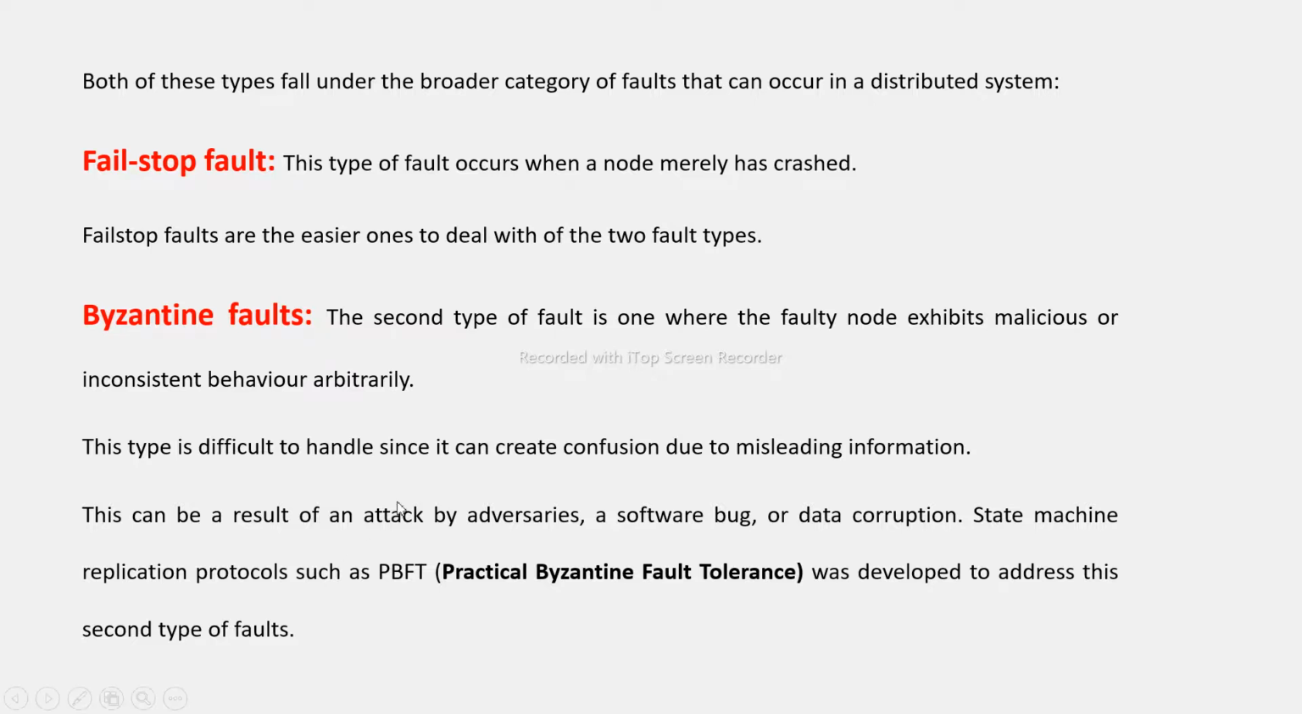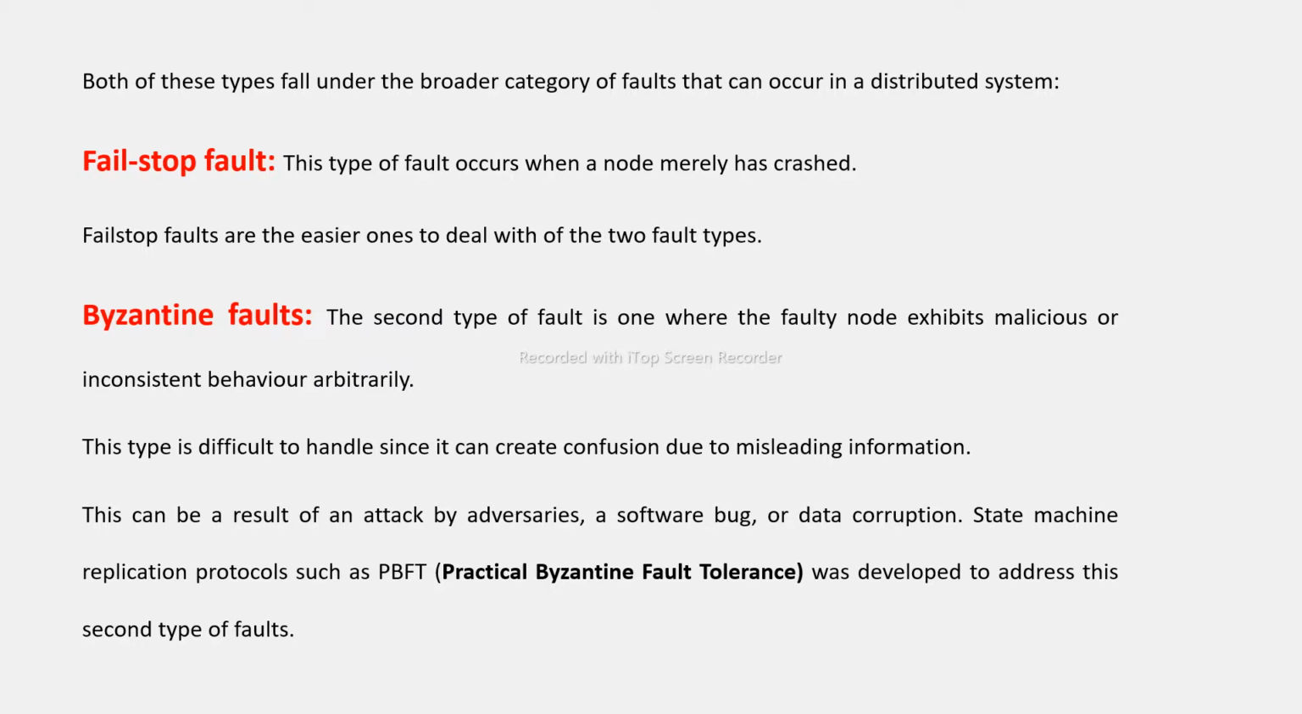This type is difficult to handle since it can create confusion due to misleading information. This can be a result of an attack by adversaries. It can be because of some software bug, and it can be because of some data corruption. State machine replication protocols such as practical Byzantine fault tolerance were developed to address this second type of fault.